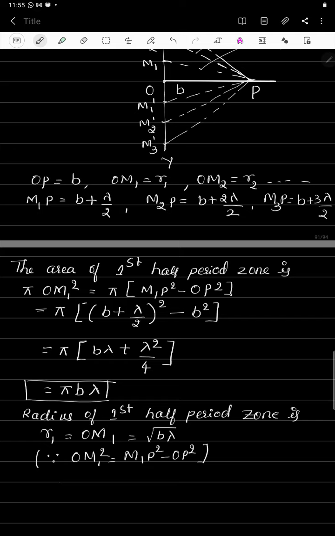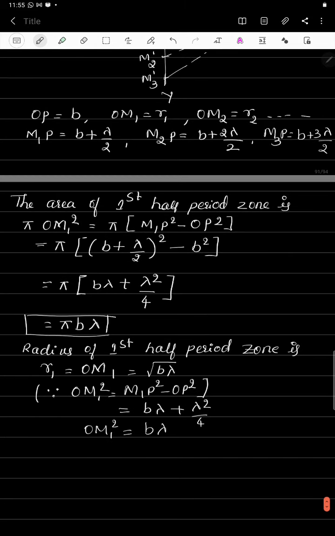If you substitute the values, you get b lambda plus lambda square divided by 4, and this lambda square by 4 we are going to neglect, and you are left with only b lambda, which is equal to OM1 square. So OM1 is equal to the square root of b lambda, which is nothing but the radius of the first half period zone.